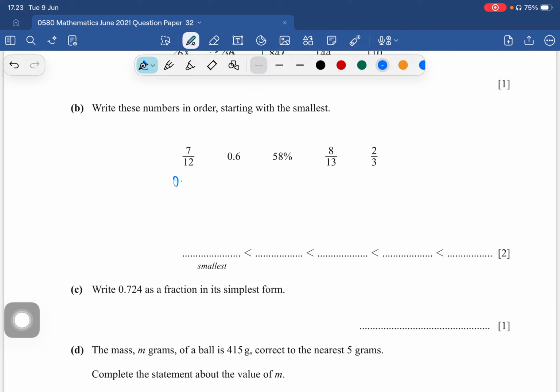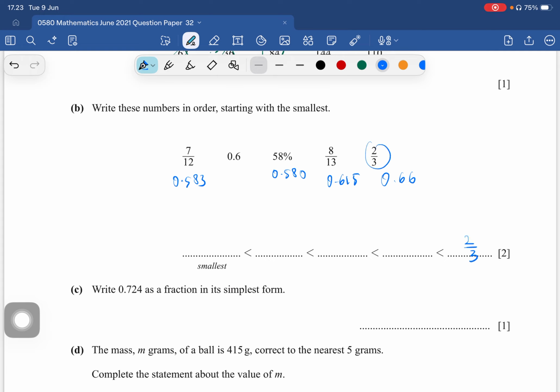Here is 0.583. The fraction here is 0.58. Here is 8, we divide by 13. So we got 0.615. Next is 2, we divide by 3, which is 0.66. Okay, so we got it here, the highest is 2 over 3.